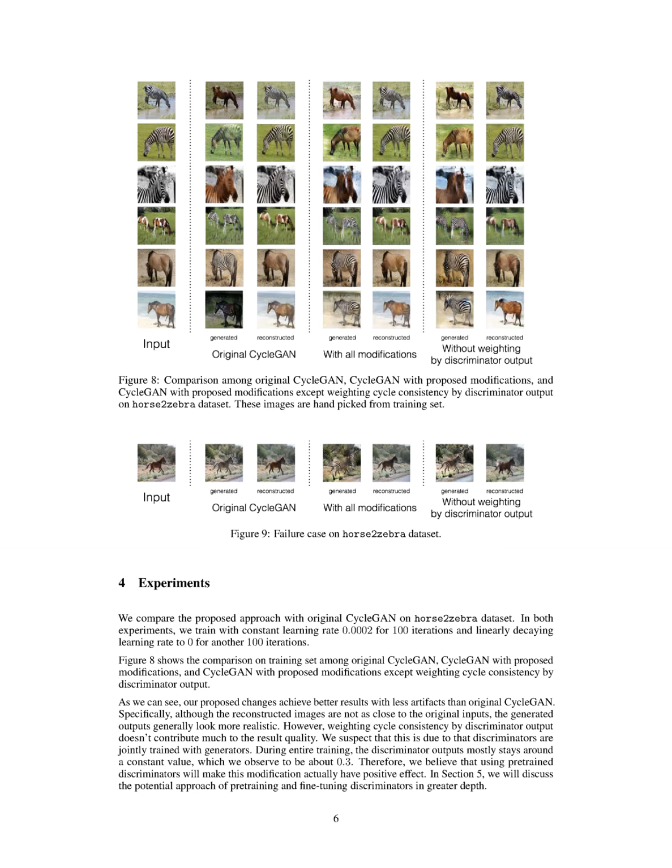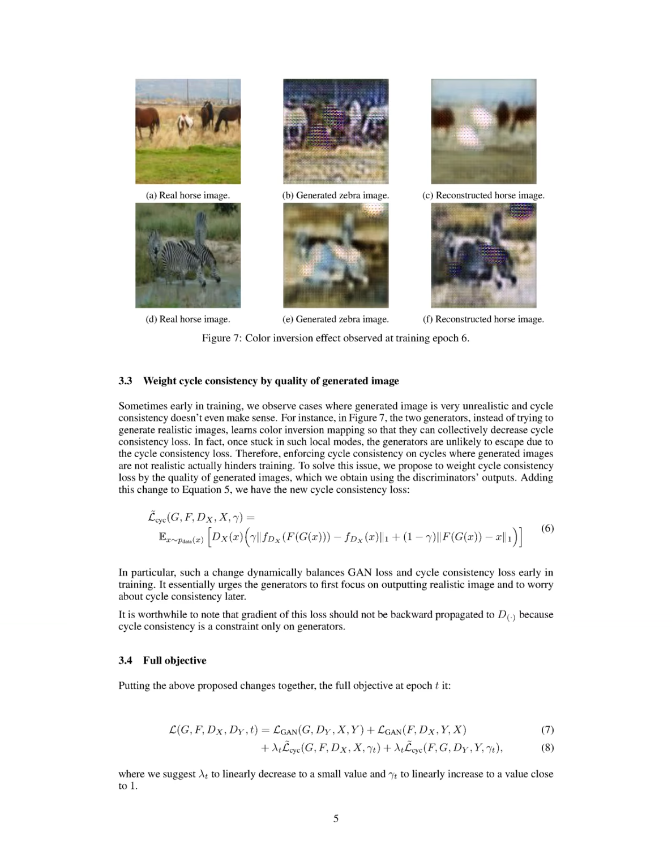In our proposed approach, we identified that while relaxing cycle consistency can lead to more realistic images, it may also allow generators to hallucinate unwanted artifacts, such as zebra textures appearing around horses. This indicates that the modifications to cycle consistency might be too lenient, resulting in a loss of control over the generated outputs. Additionally, we observed that the effectiveness of weighting cycle consistency by the quality of generated images did not